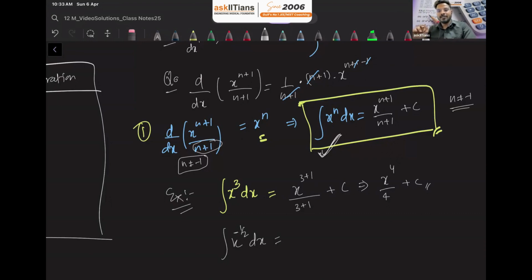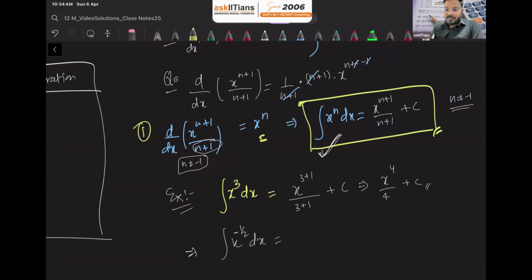I hope it's clear to everyone, guys, right? So clearly, this question, we can easily apply the first formula because the power is not minus 1, it is minus 1/2. So it can be a fraction also. n can be any value except minus 1. It can be any real number. Okay. So now using the same thing.